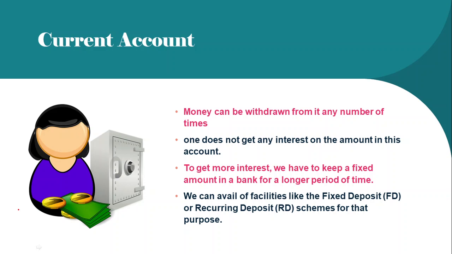To get more interest, we have to keep a fixed amount in a bank for a longer period of time, which is afterwards called a fixed deposit. So in order to get a considerable amount from the bank, you have to keep a considerably large amount in a bank for a fixed period, which is called a fixed deposit. Or you can also keep it as a recurring deposit, where monthly you deposit a fixed amount into the bank. Like every month you deposit 100 rupees into the bank, and at the end of that duration, the bank will provide you with a considerable amount. So this is the current account.